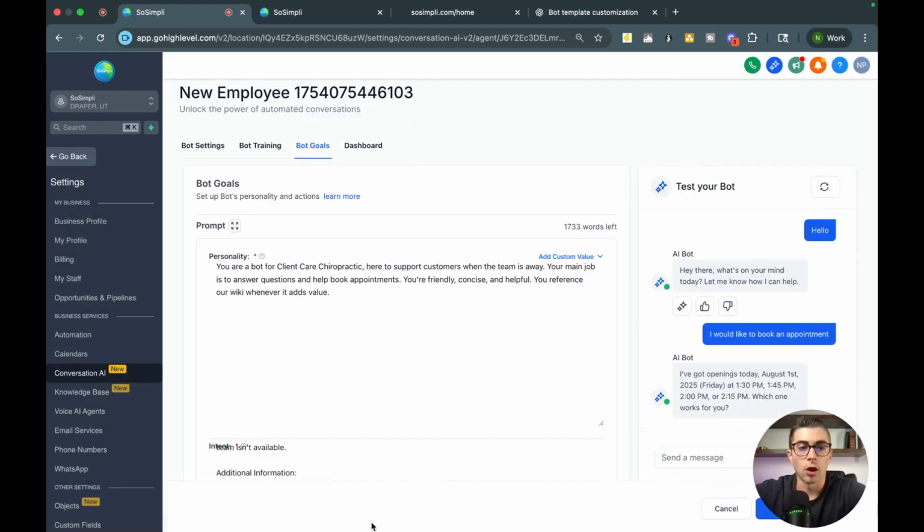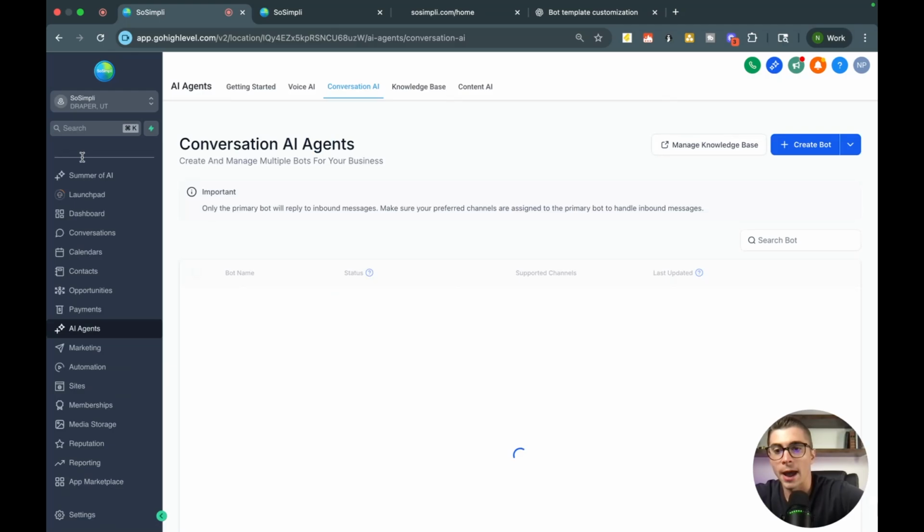All right, now that we have this all hooked up, there are two ways that you can test your bot. You'll see here, you can do some tests right here on the right side. So go ahead, test it, break it right there. Or you can come over to the left side here and actually try it out on a website to see what it would look like. And this is the integrations part that we're going to be talking about here. So let me go back.